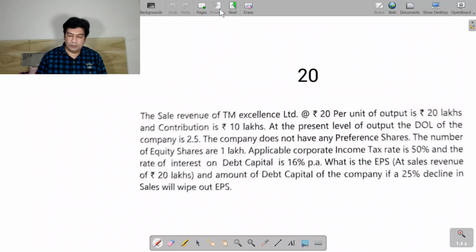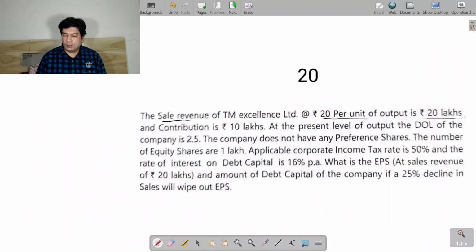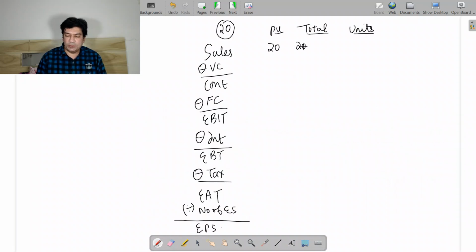Let's solve it. So sales revenue is 20 per unit. So my sales per unit is 20. The output is rupees 20 lakhs. So my sales are 20 lakhs. So I can find the number of units sold. So 20 lakhs when I divide by 20, 1 lakh is the number of units I have sold.